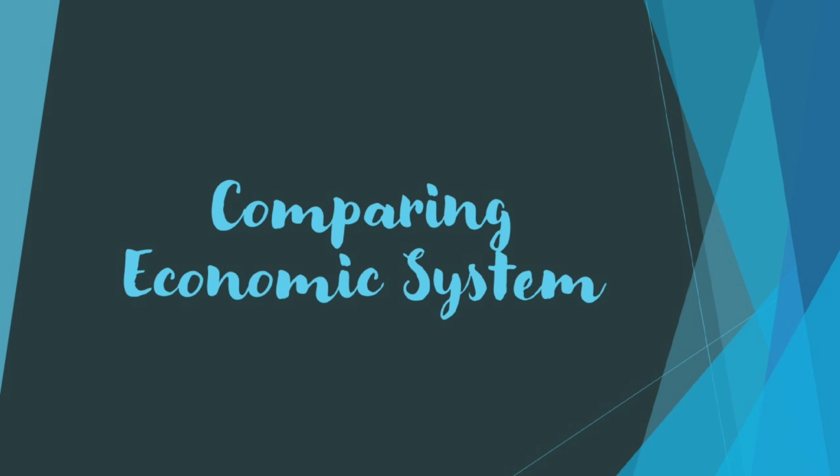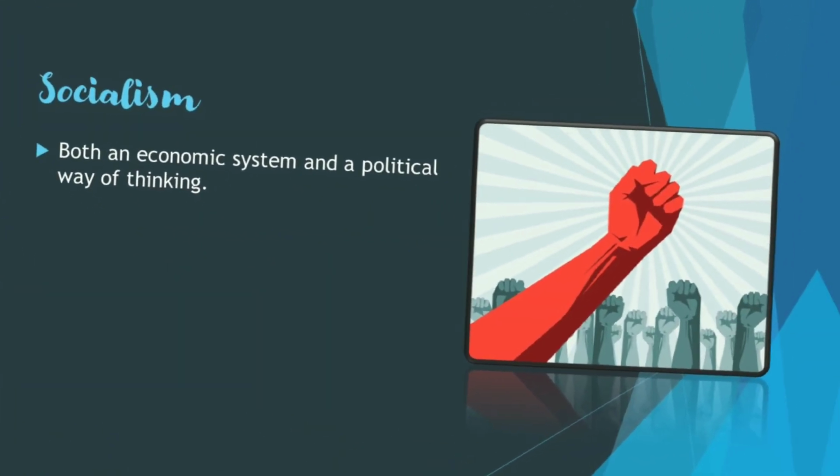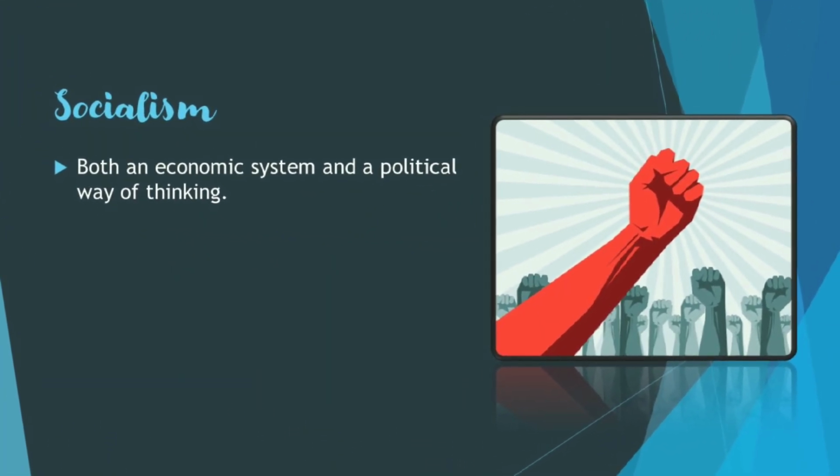Comparing economic systems is a political economic approach that presents an analysis and comparison of different types of economic systems. So what is socialism? Socialism is both an economic system and a political way of thinking. Socialism is a populist economic and political system based on public ownership, also known as collective or common ownership, of the means of production.